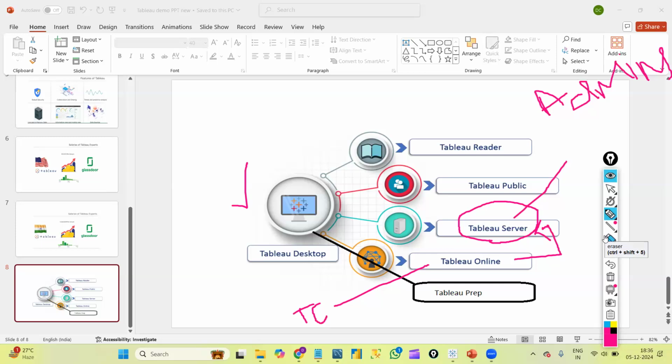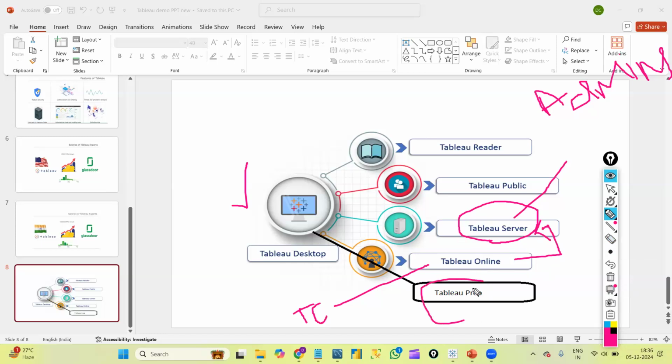Once we join any company, how they generally create projects, and how within the team members they give access, everything we will learn very practically whenever we are learning about the Tableau server. That is one more product.